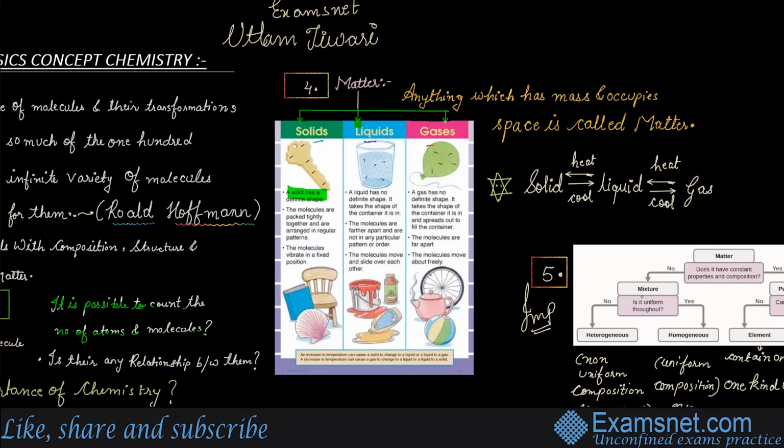But this is very easy and would not be asked in the exam. You just have to gain some knowledge of this particular table. So a solid has a definite shape. The molecules are tightly packed in the solid because there is a strong intermolecular force of attraction. And the molecules vibrate in a fixed position. When you talk about liquid, liquid does not have any definite shape. It can occupy, like when you pour some water in a glass, right? If you take any utensil, it will occupy that particular shape. It takes the shape of the container in which it is placed, right?